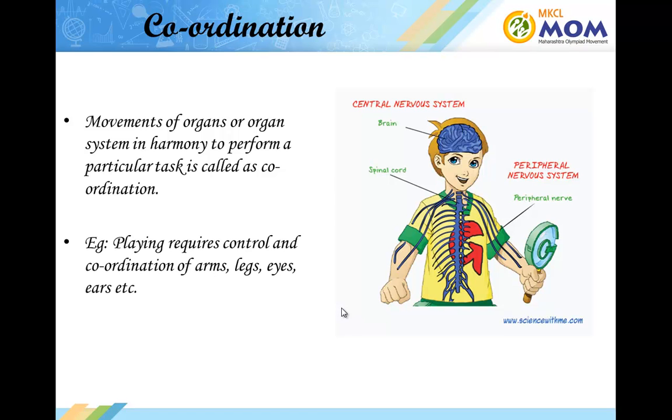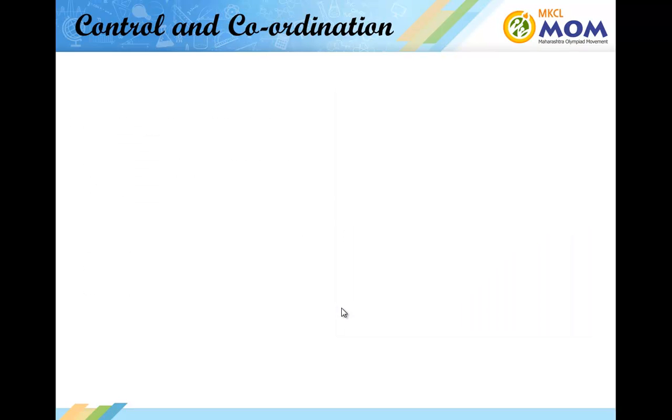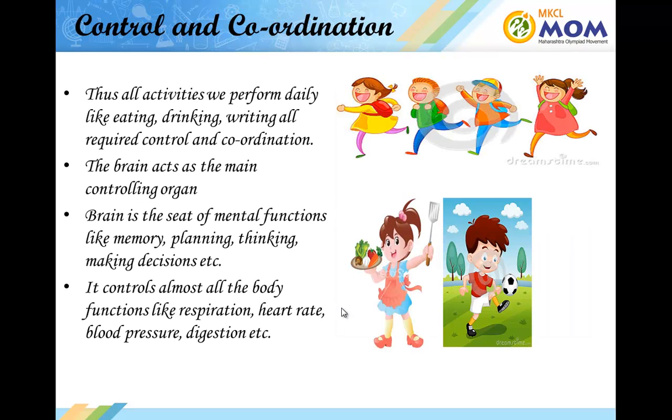For example, playing requires control and coordination of arms, legs, ears, eyes, etc. So, the arms and legs, when you want to move them, they are in coordination.